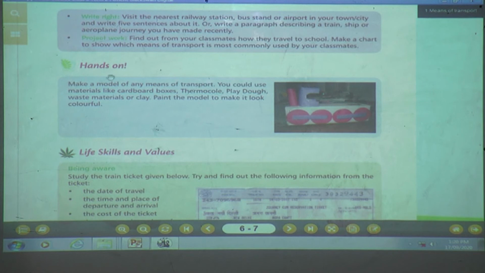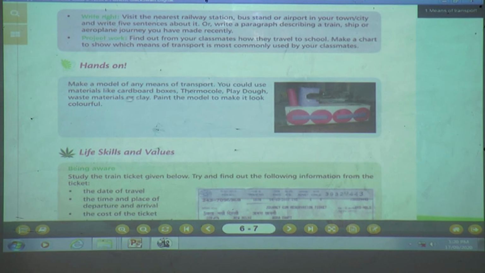Now next is hands-on. Make a model of any means of transport. What are you going to prepare? A model of any means of transport. You could use material like cardboard, box, thermocol, play dough, waste material or clay. Paint the model to make it look colorful. As you can see the model in the picture, how they have done.